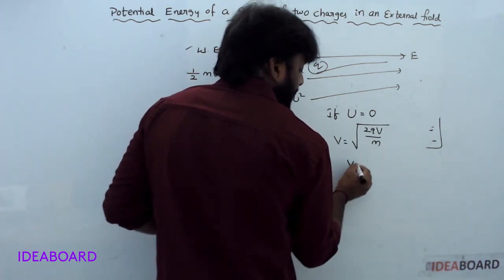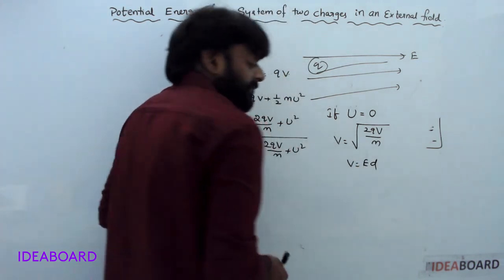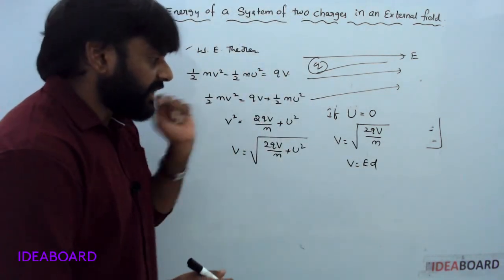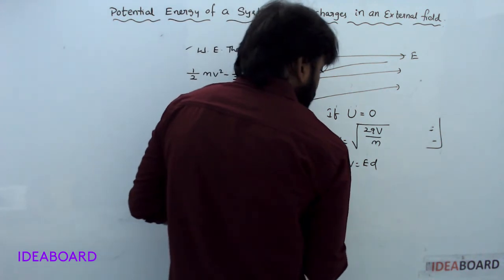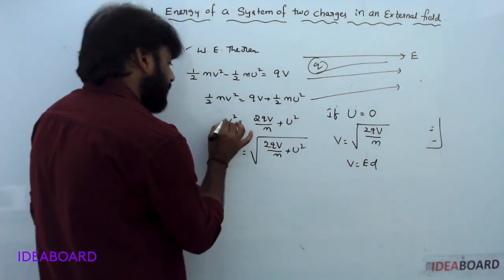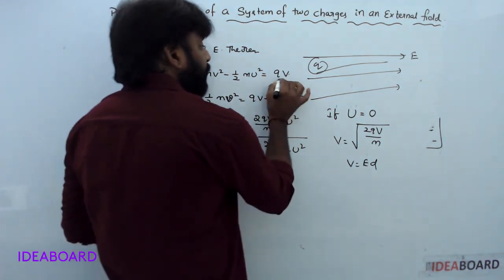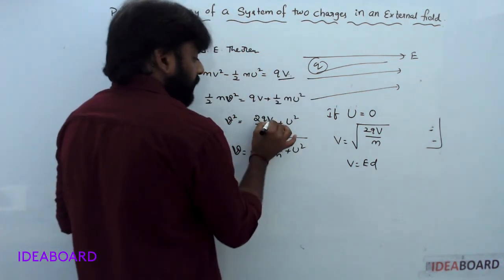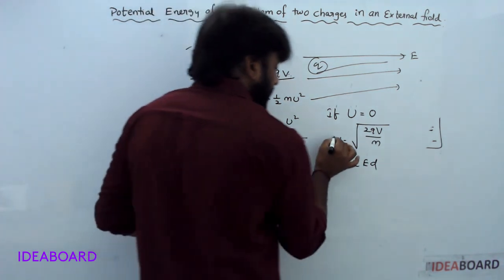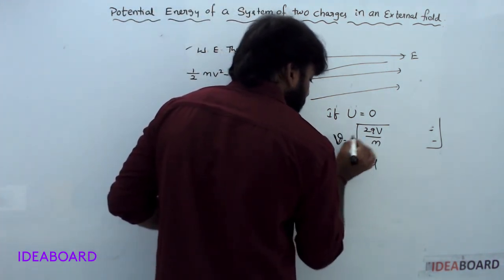You know, V is equal to ED, electric field intensity into distance. Sorry, this one is the velocity and this one is the potential difference.